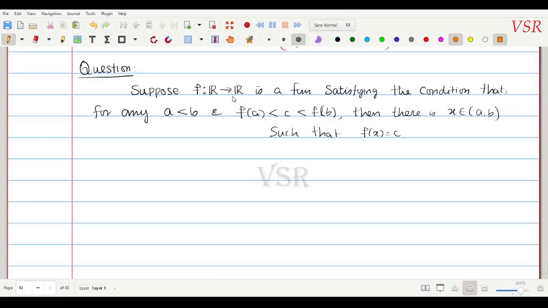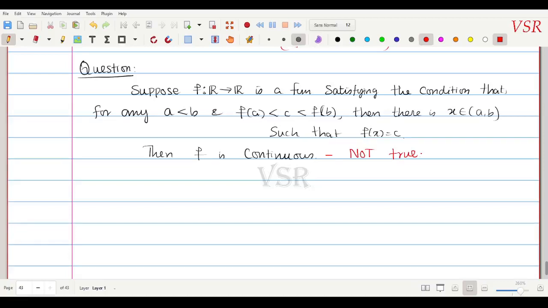That is, if f is continuous then this holds, but the statement that this condition implies f is continuous is not true. That is, the converse of the intermediate value theorem is not true. So we are going to give an example of a function that satisfies this condition.